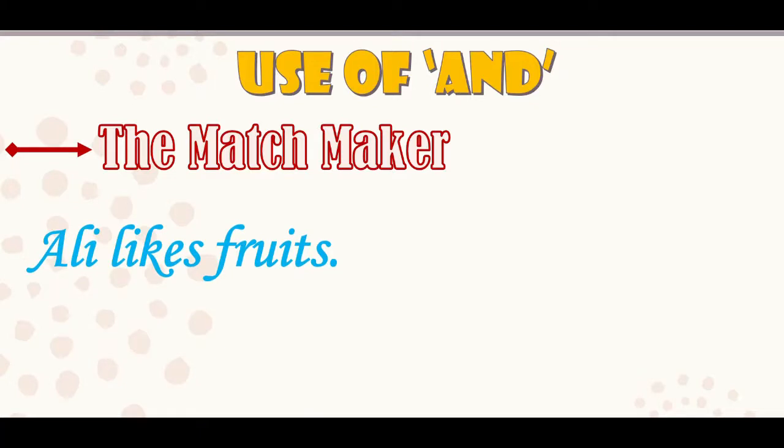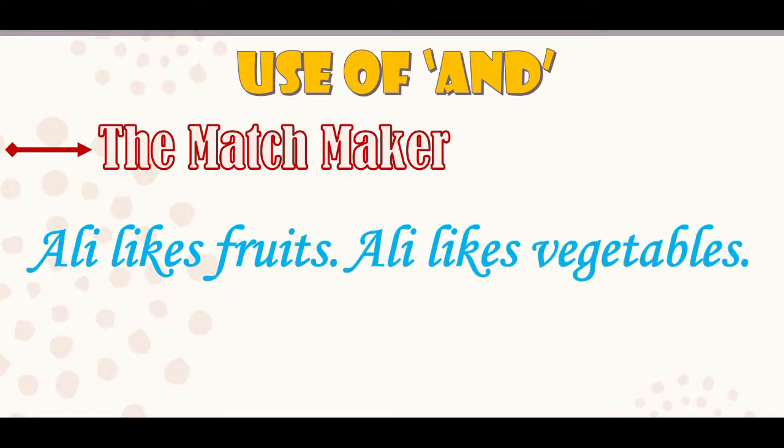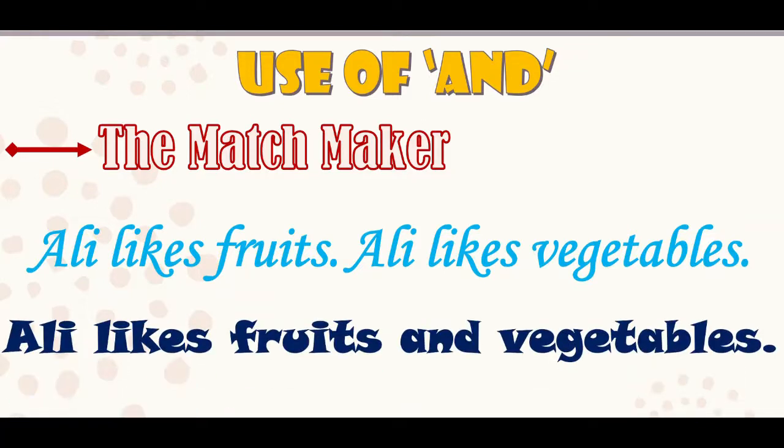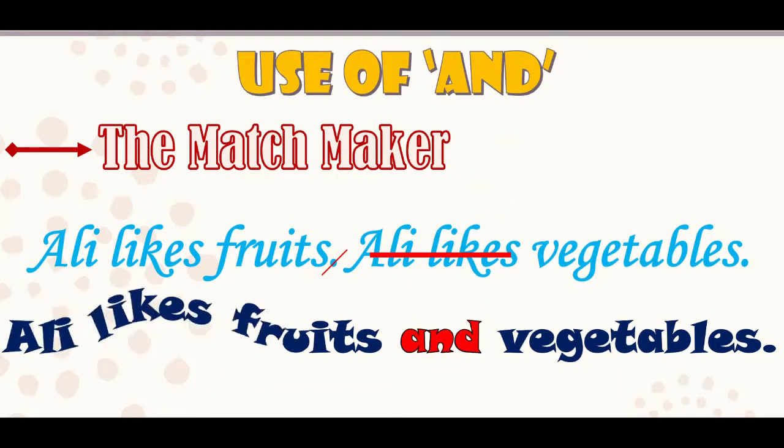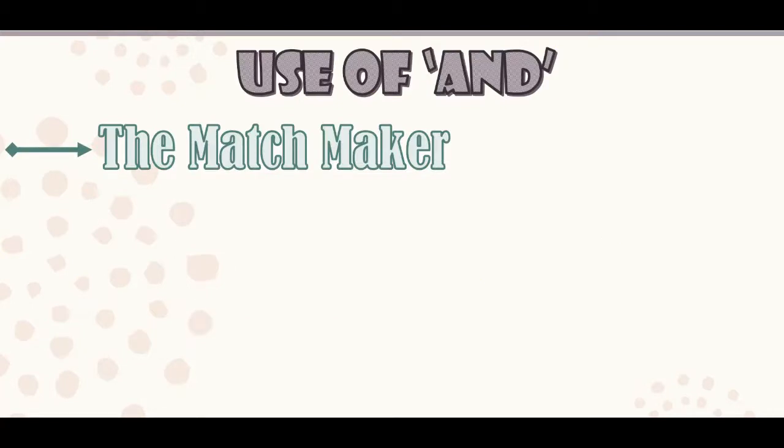Look here, Ali likes fruits. Ali likes vegetables. In both sentences, what is the repetition? Ali likes, right? So, we have to avoid repetition. So what will we do? Ali likes fruits and vegetables. Now, what have we done? We have cut the repetition and these two sentences have become a single sentence using and. Alright? So, let's move on.